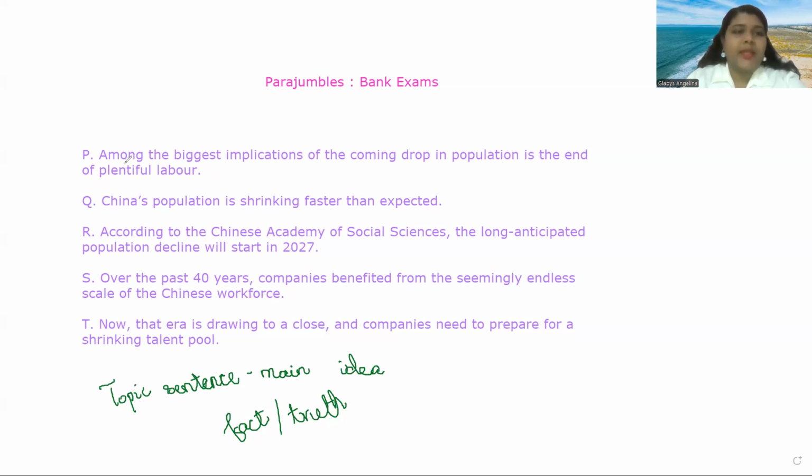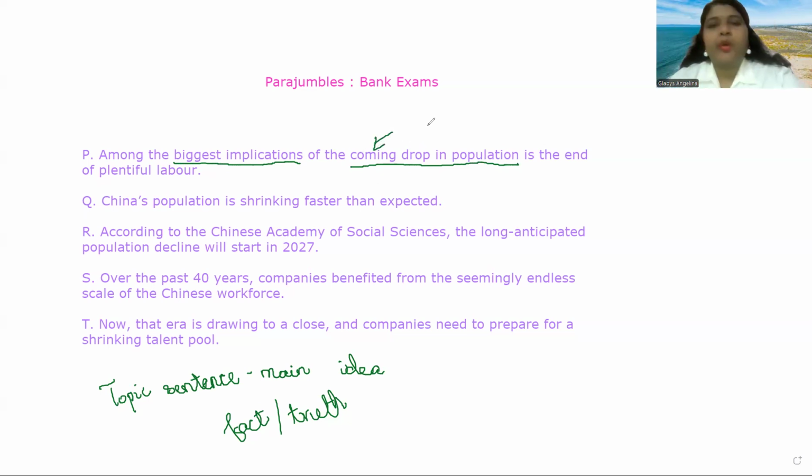So sentence P. Among the biggest implications of the coming drop in population is the end of plentiful labor. Here, let's underline the keywords biggest implication and the coming drop in population. The hint here is coming. Coming drop in population means there is going to be a population drop in the future.